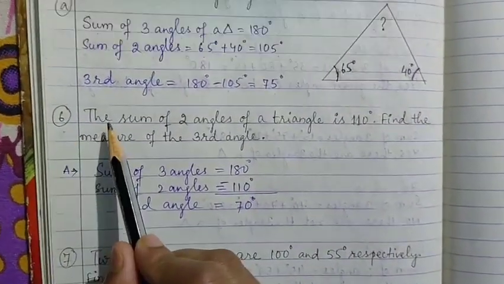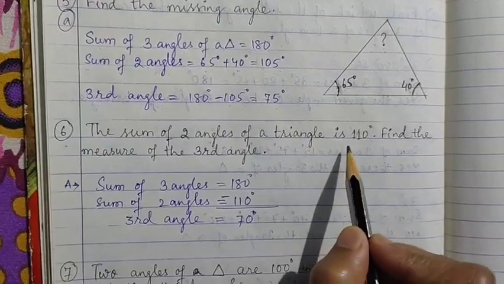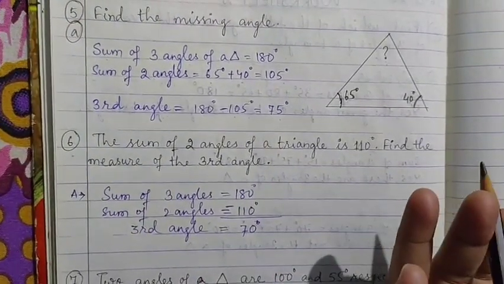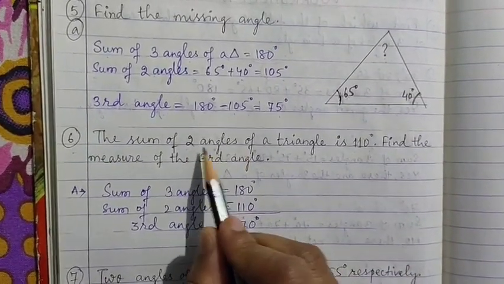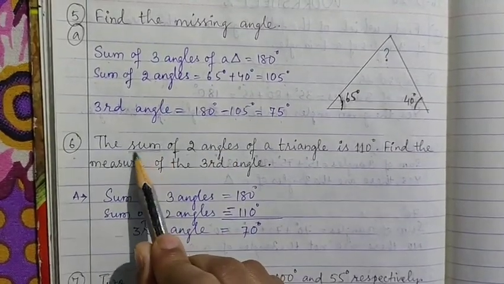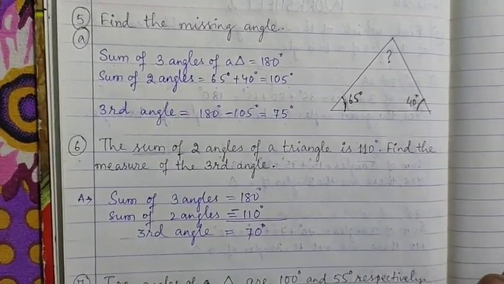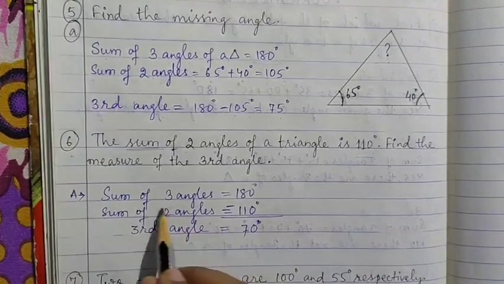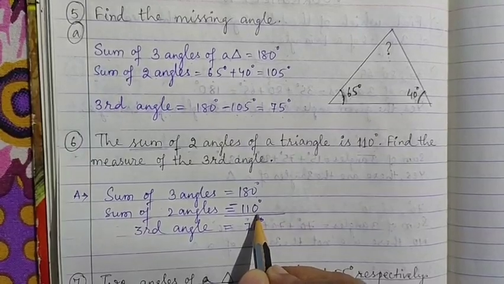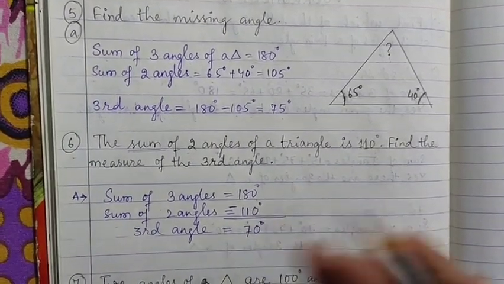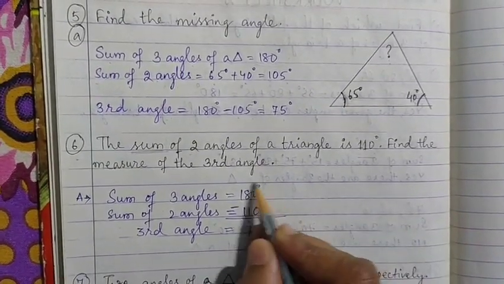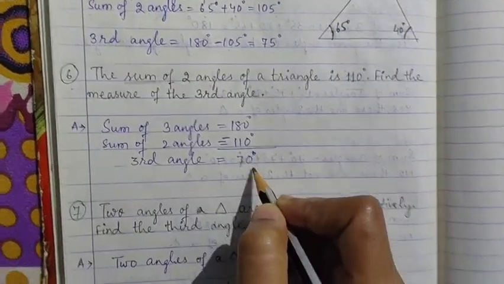Number 6. The sum of two angles of a triangle is 110 degree. Find the measure of the third angle. Similar question. Here two angles are not given separately. Already their sum is given. The sum of two angles has been given. You have to find the third one. So sum of three angles is 180 degree. Sum of two angles is 110 degree. So what is the third? The remaining one, the sum of both is 110, so the third is 180 minus 110 is 70 degree.